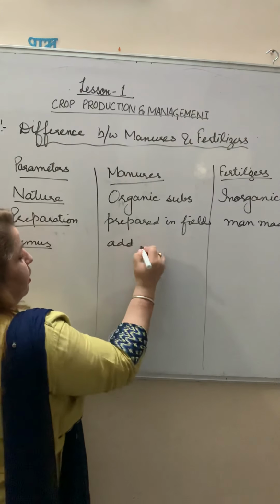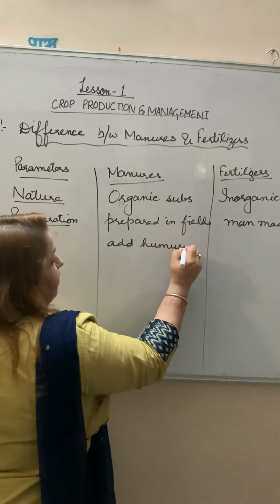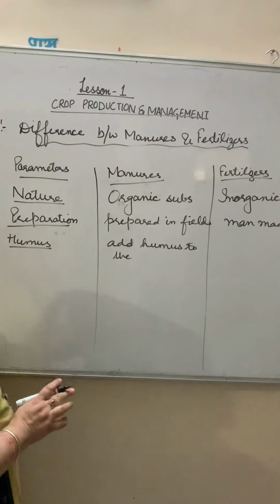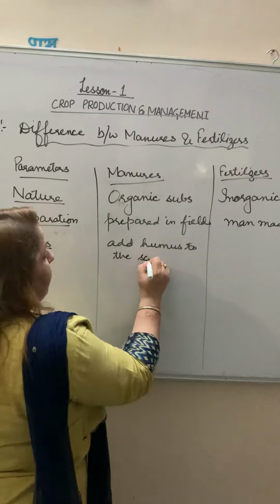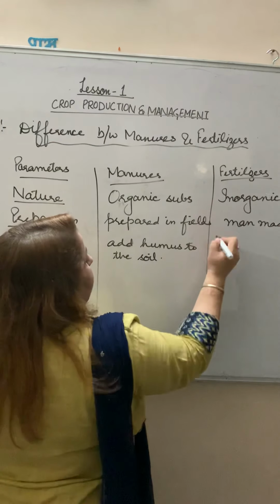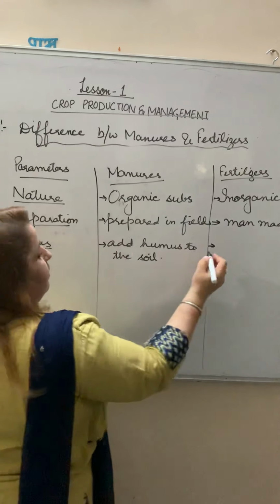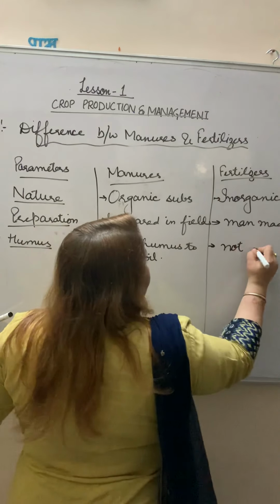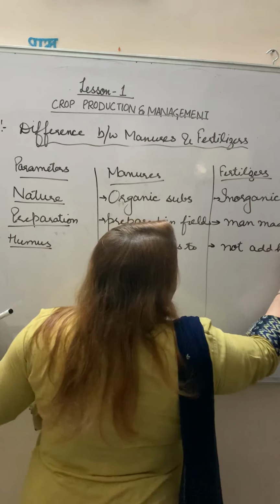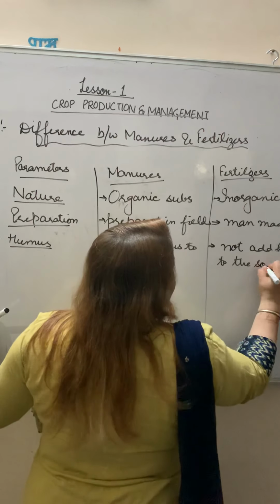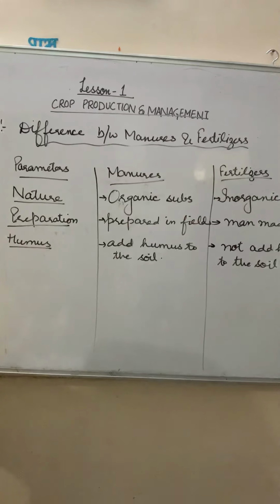Manures add humus to the soil. I am not writing in detail because already it's given in your book. Fertilizers do not add humus to the soil.